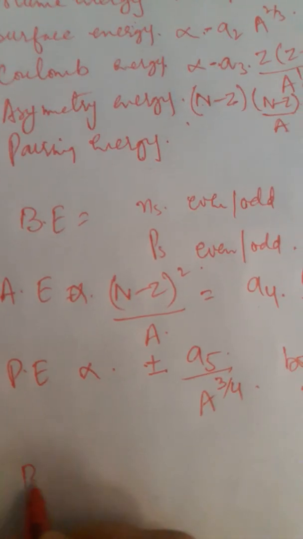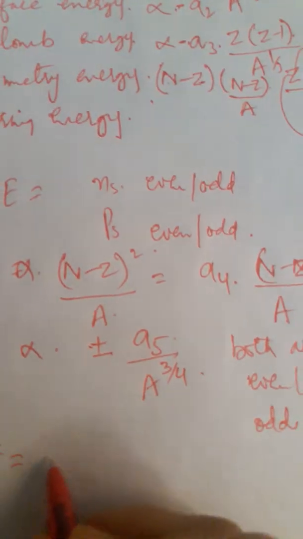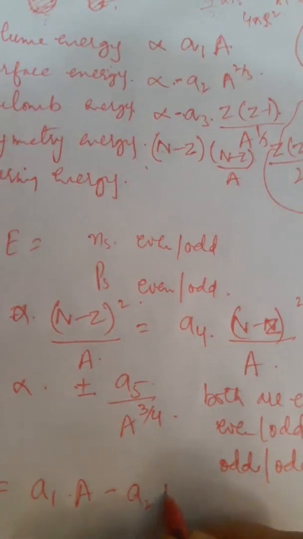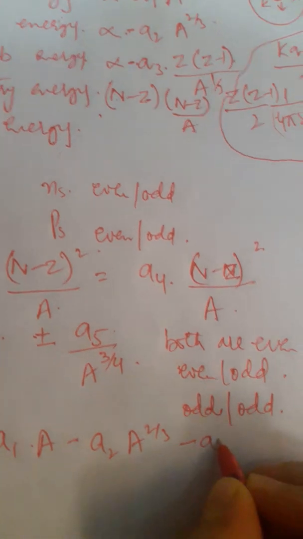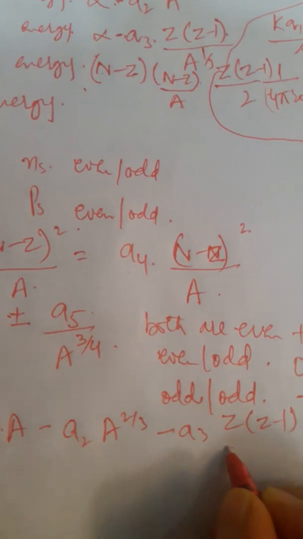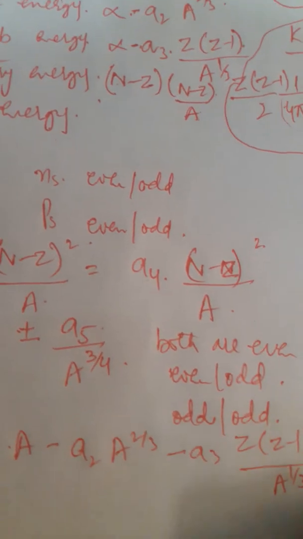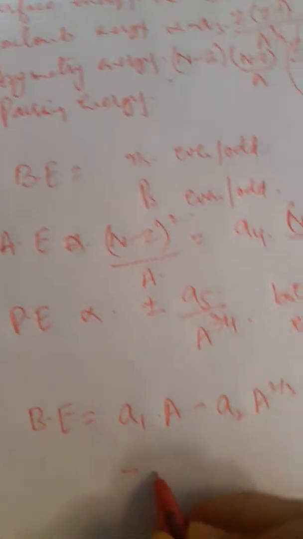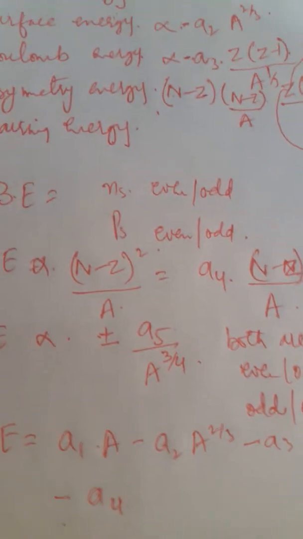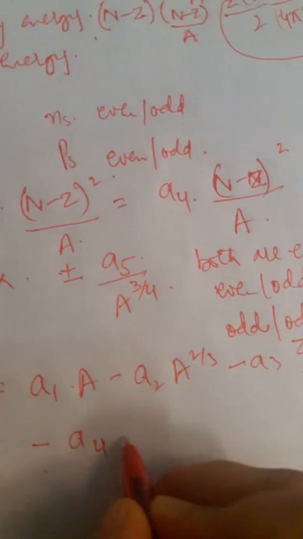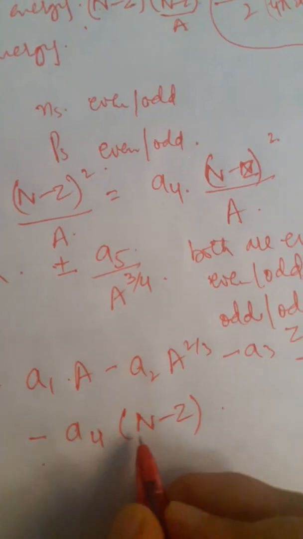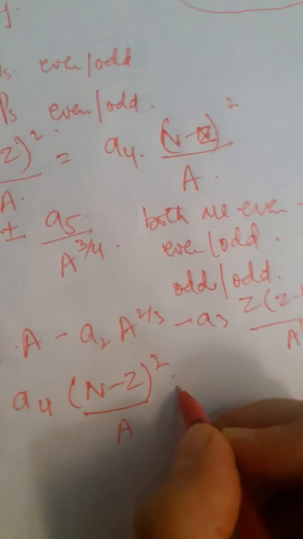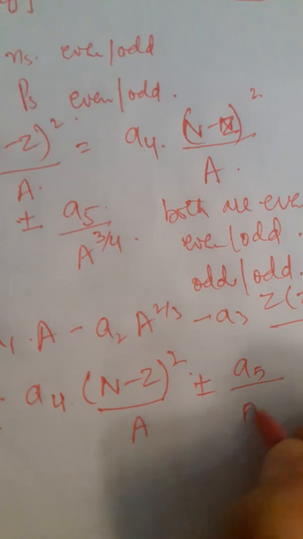So in all, you can write that this binding energy is the sum of all this: A1 A minus A2 A raised to the power 2 by 3, minus A3 Z into Z minus 1 divided by A raised to the power 1 by 3, minus A4 times n minus z or z minus n, depending on whether the number of neutrons is in excess or the number of protons is in excess, square by A. And then you have the fifth term, that is plus minus A5 by A raised to the power 3 by 4.